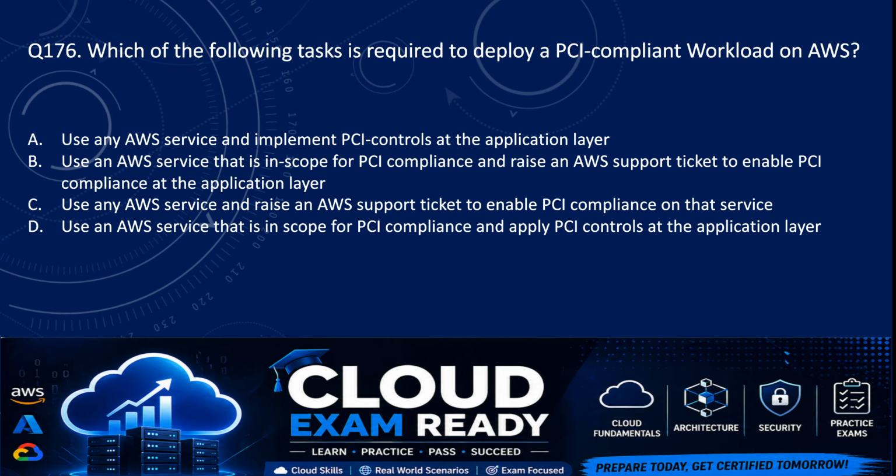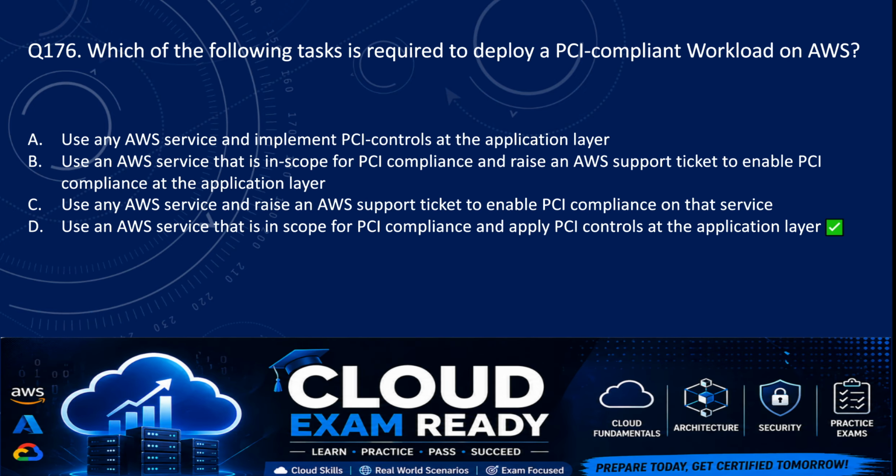Option C is use any AWS service and raise an AWS support ticket to enable PCI compliance on that service. And option D is use an AWS service that is in scope for PCI compliance and apply PCI controls at the application layer. So the correct answer here is option D, which is use an AWS service that is in scope for PCI compliance and apply PCI controls at the application layer.